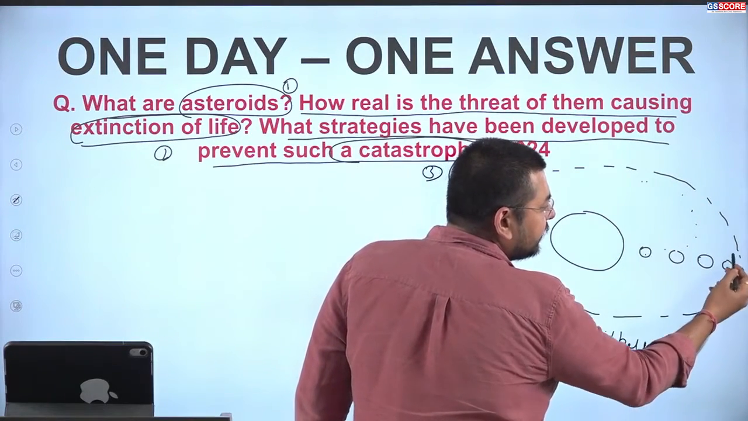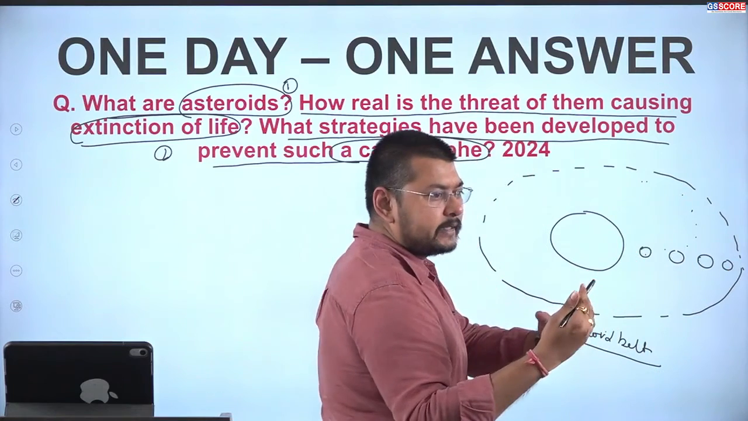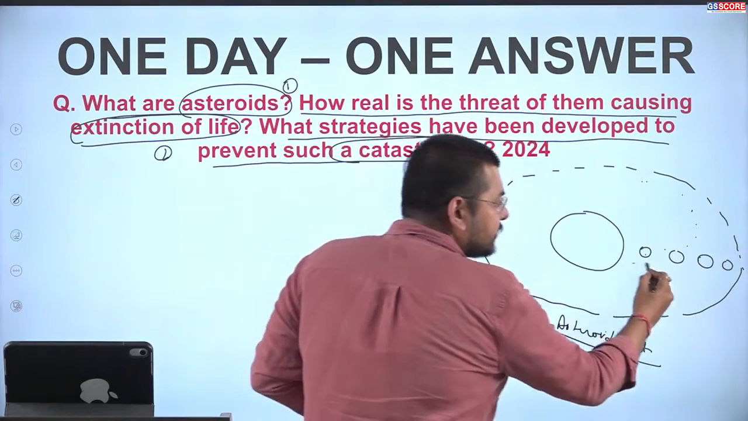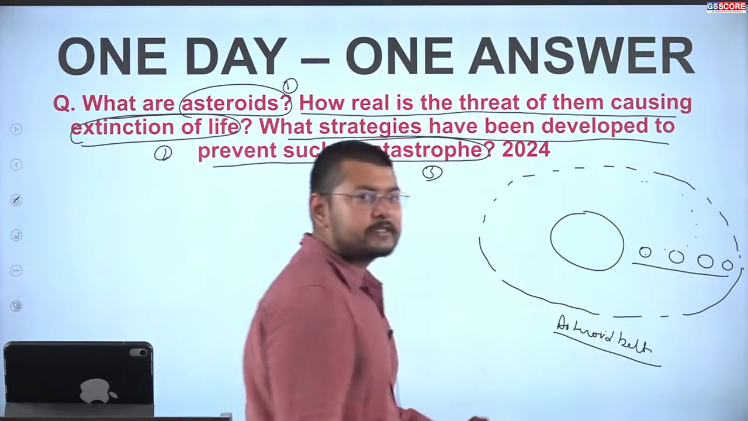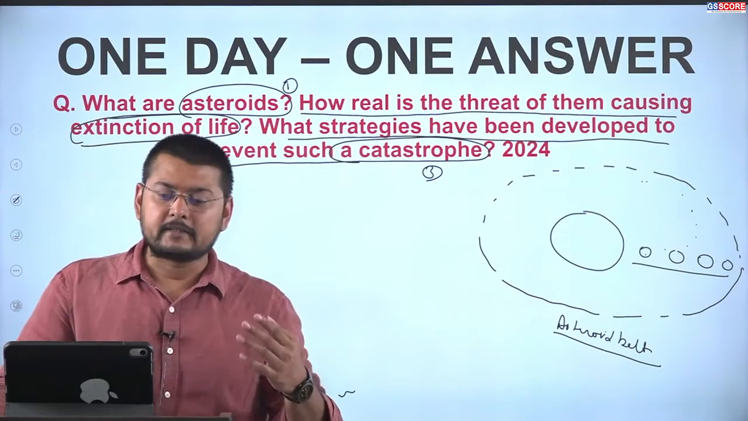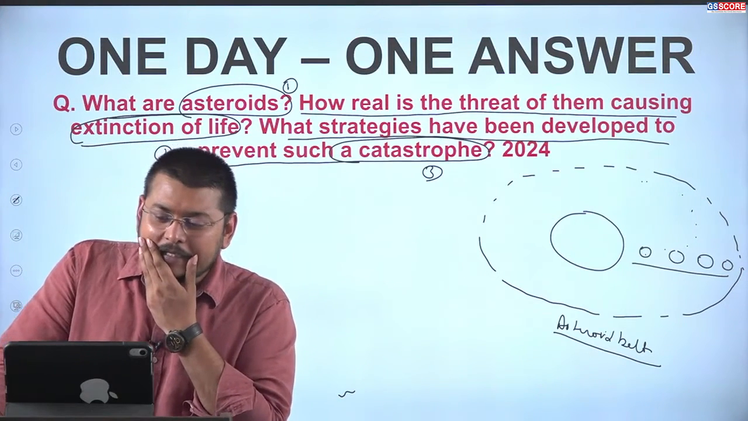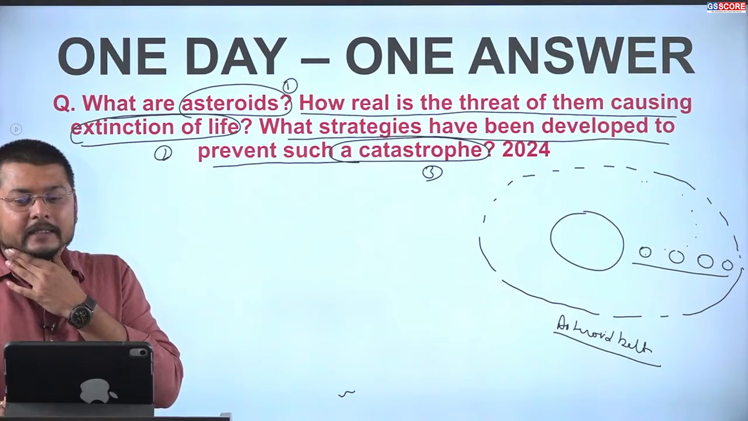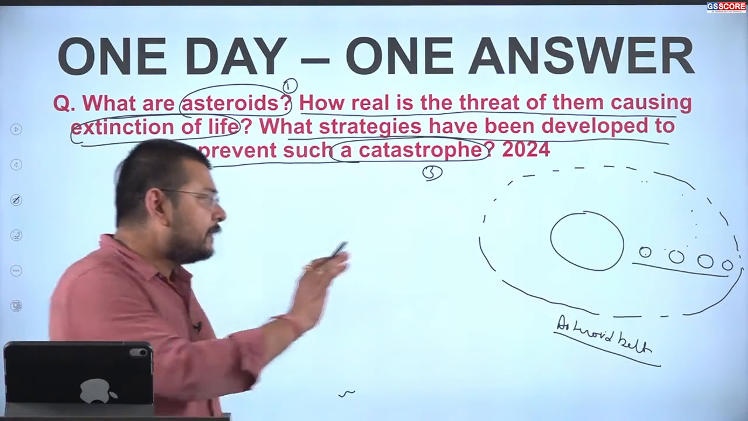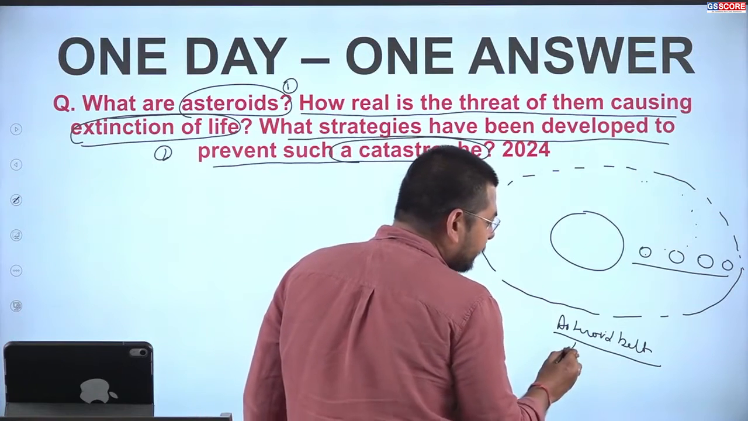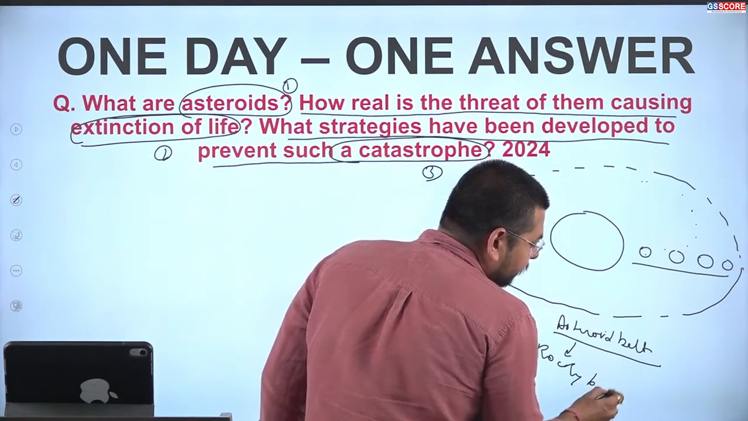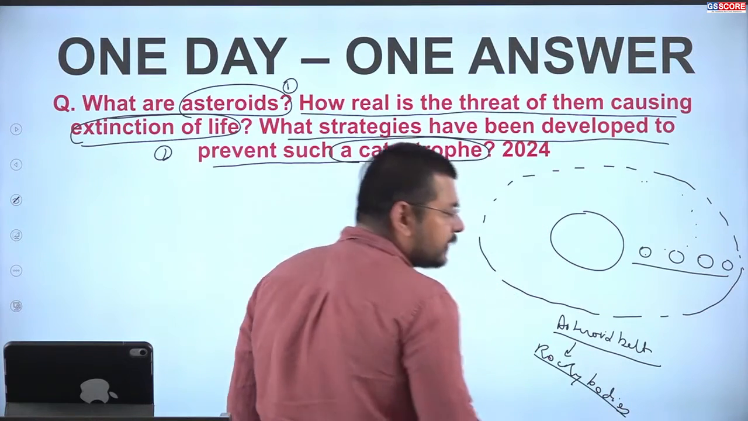This asteroid belt is basically distinguishing the terrestrial planets from the Jovian planets which come after this, for example Jupiter, Saturn, Neptune, Uranus. So here we see that the asteroid belt is present between Mars and Jupiter. In this belt, these are the rocky bodies.